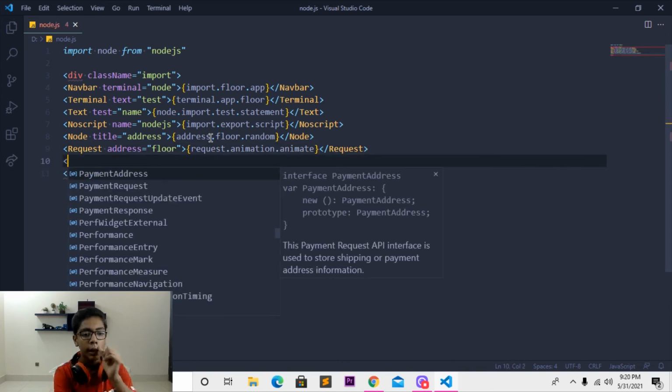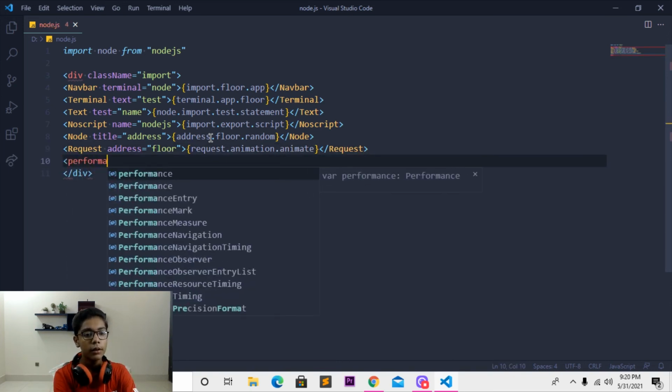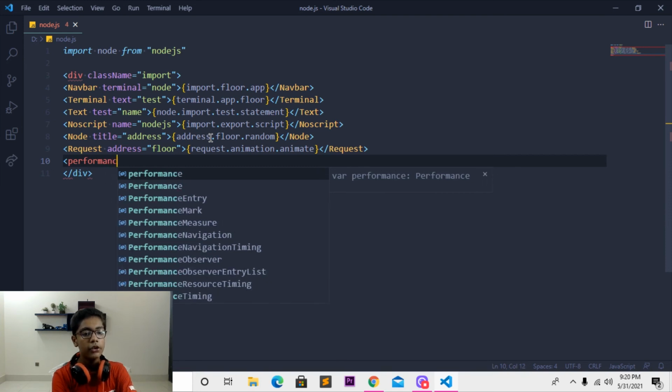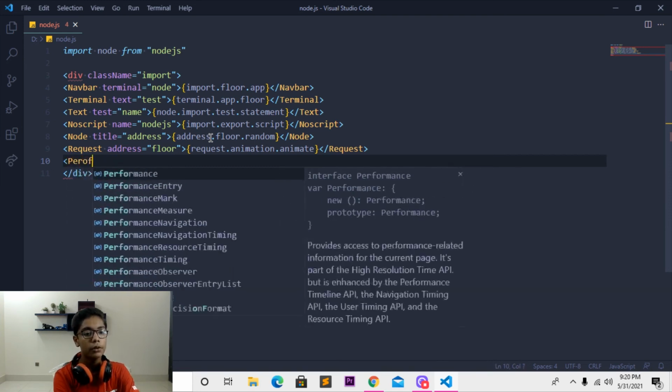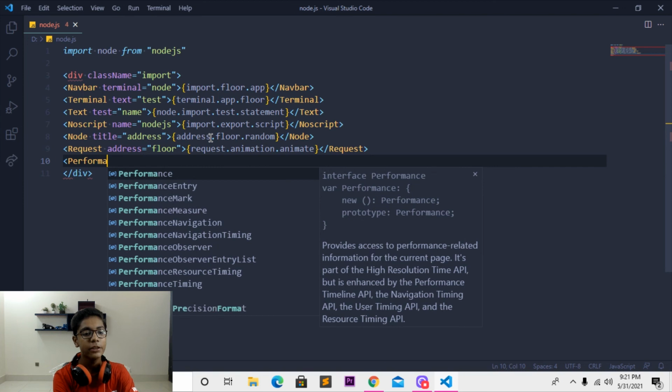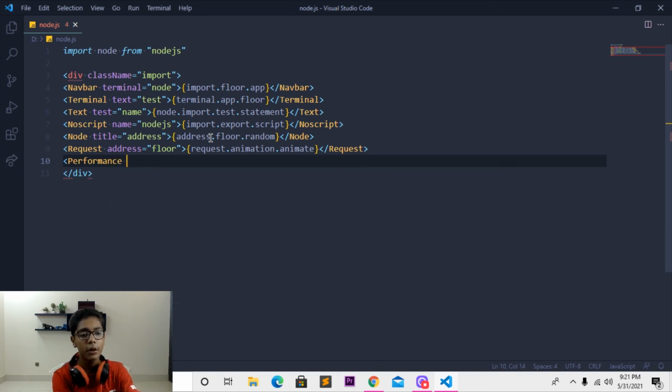Then you have to write performance. So here I'll be writing, and here P should be capital, because if you don't do that, it will change to a red color, which means you are writing all the tags in small. Here I will be moving, then I will be writing animate equal animation. And when you are done with that, you have to move and then write another thing here, which should be node dot script, and right here dot flow.